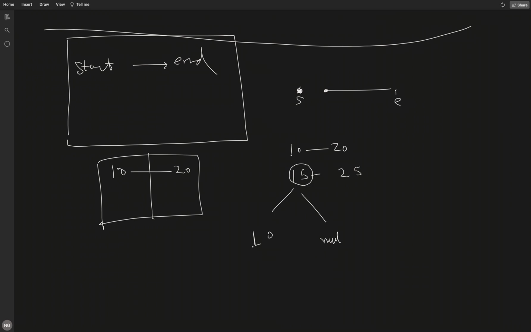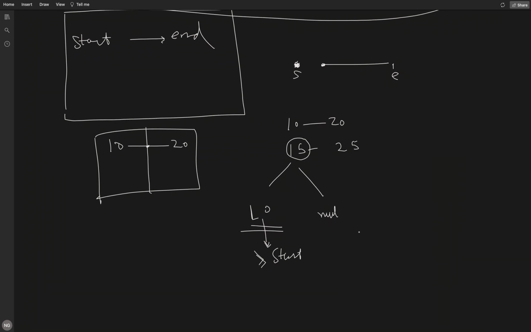Now we need to check if the value corresponding to the floor key is greater than the start. If it is greater than the start, then there is an overlap. So as you can see, 15 is overlapping in the 10 to 20 range, so we will return false over here. And that's it. We will not add 15, 20.